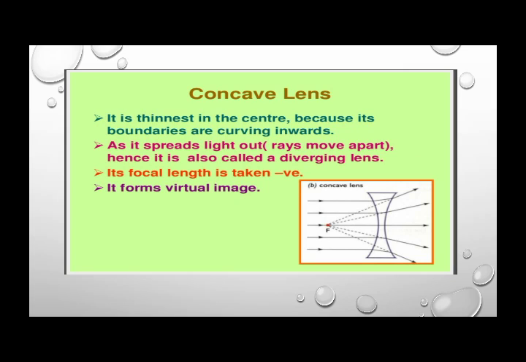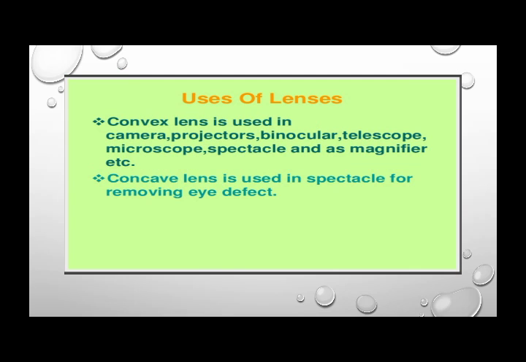This is a little bit of a recap of the topic lenses, which we have already done in our Zoom class. What are the uses of lenses? Convex lens is used in cameras, projectors, binoculars, telescopes, microscopes, spectacles, and as a magnifying glass, right? Because it makes things bigger than their original size, right?